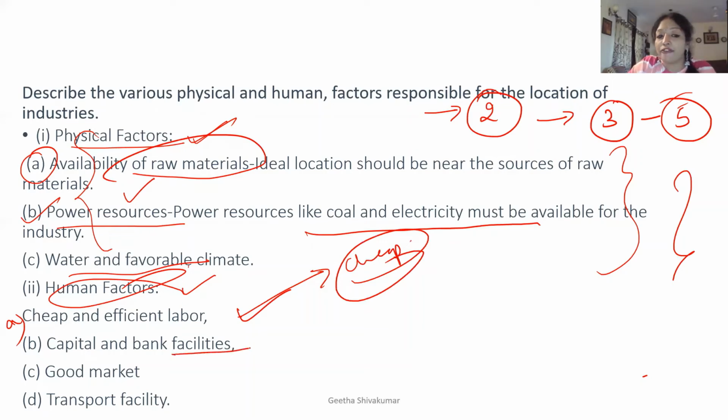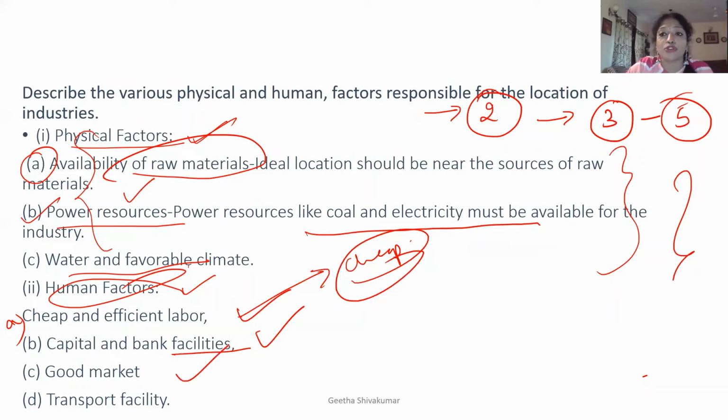Then capital and bank facilities. How is the capital market, the money market? Whether the bank is going to give me credit or not, and if anytime I need capital to run my business, are there any industrial development banks? So these things also play a very important role.